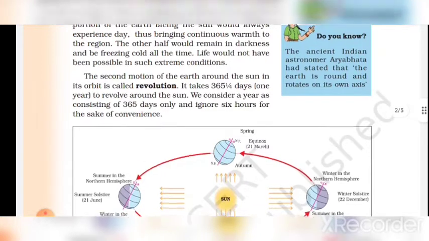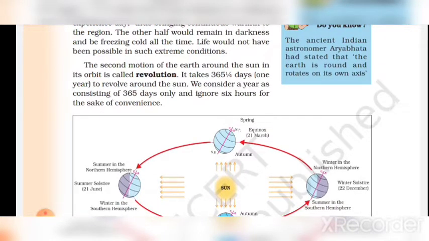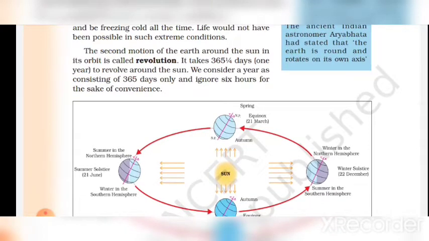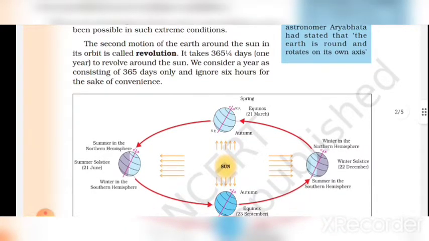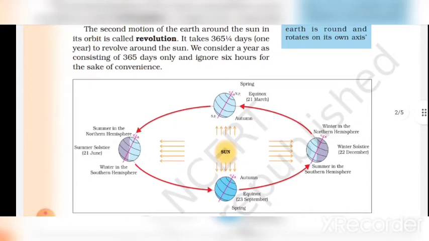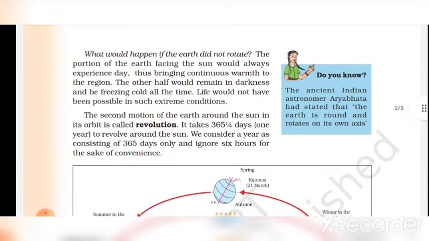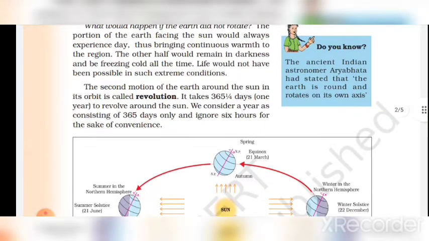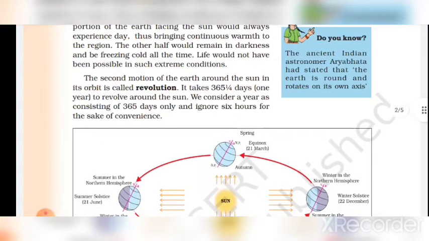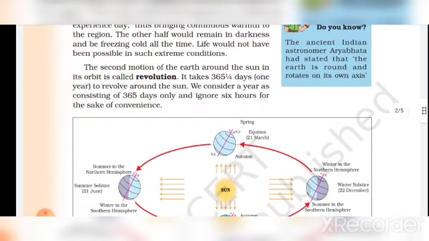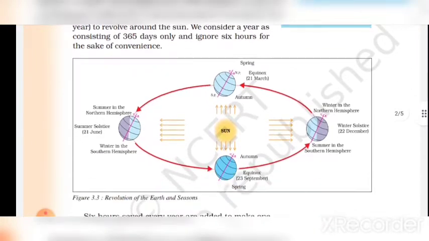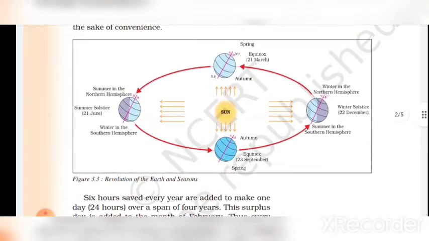The second motion of the earth, around the sun in its orbit, is called revolution. It takes 365 days, 1 year, to revolve around the sun. We consider a year as consisting of 365 days only and ignore 6 hours for the sake of convenience. Do you know the ancient Indian astronomer Aryabhata had stated that the earth is round and rotates on its own axis? Look at the figure: revolution of the earth and seasons.